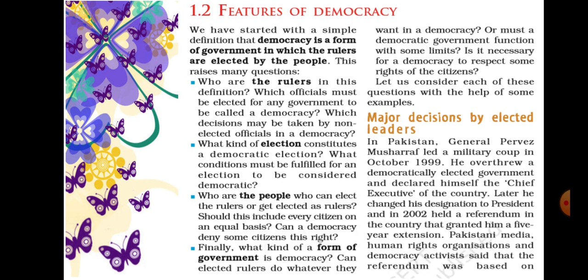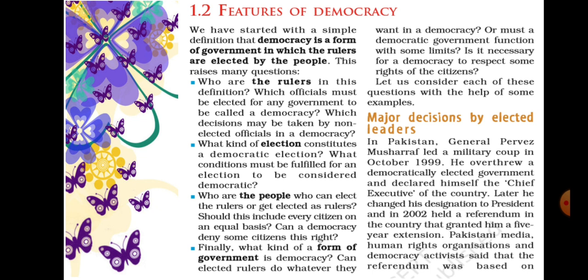Democracy improves the quality of decision making. So in a democracy there are consultations and discussions, and the representatives are involved in decision making, which leads to the implementation of policies or actions in our society, so that democracy improves the quality of decision making also.